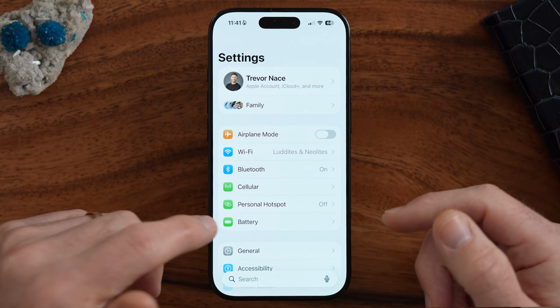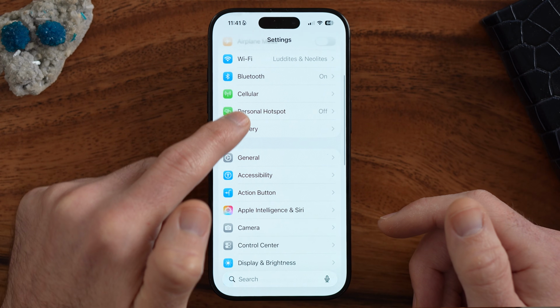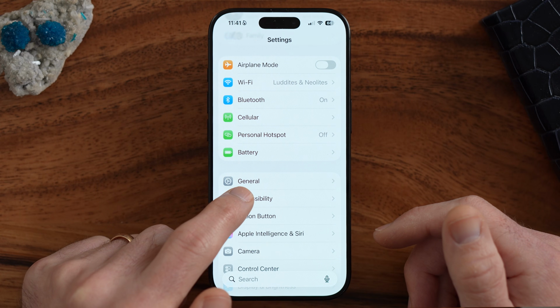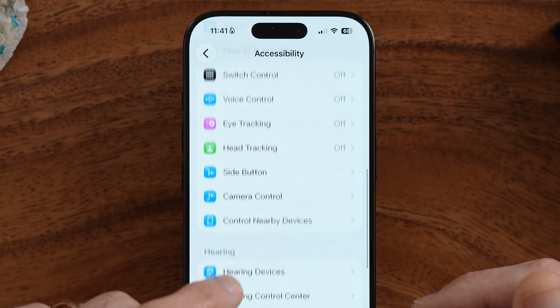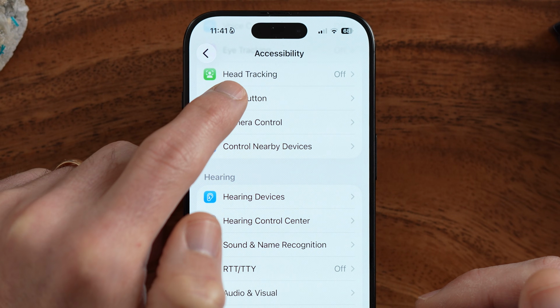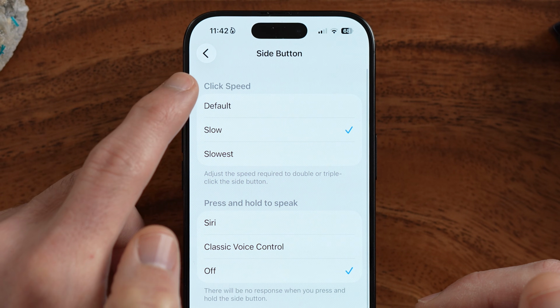The last thing that I would recommend doing or checking is if you have trouble double tapping or triple tapping that side button and it just doesn't work for you very well, you can always change the click speed. So essentially it will register slower clicks as still triple clicks or double clicks, etc. To change that click speed, again, from the beginning of your settings, we can go to accessibility, and then we can scroll down until we find the option that says side button. You can see click speed.